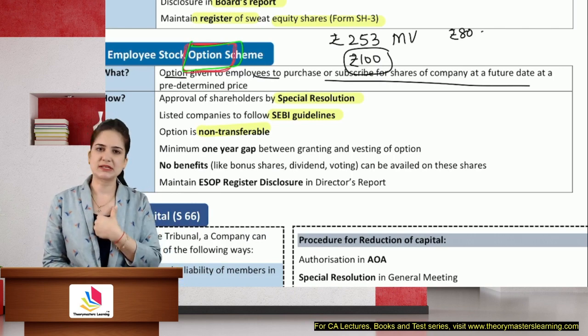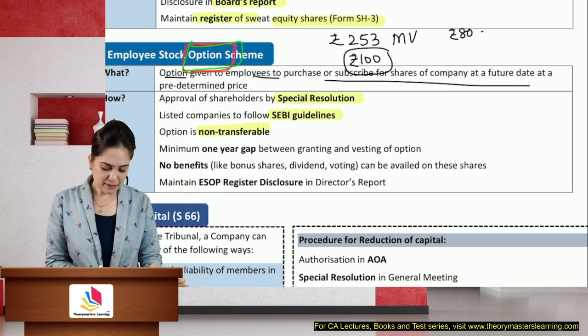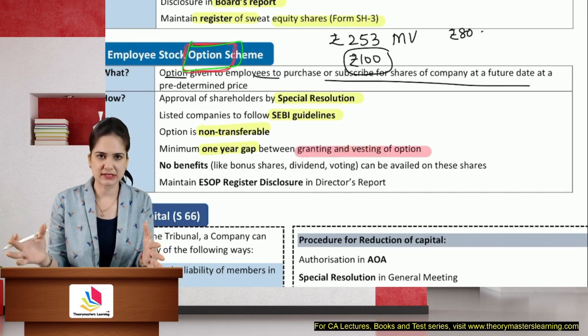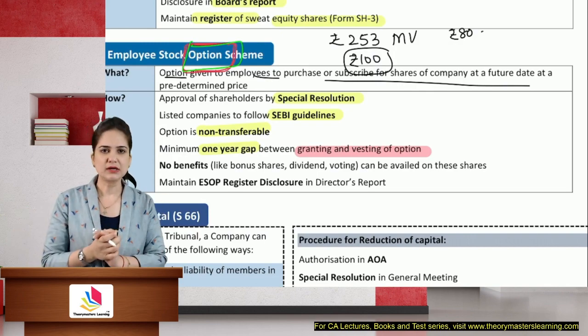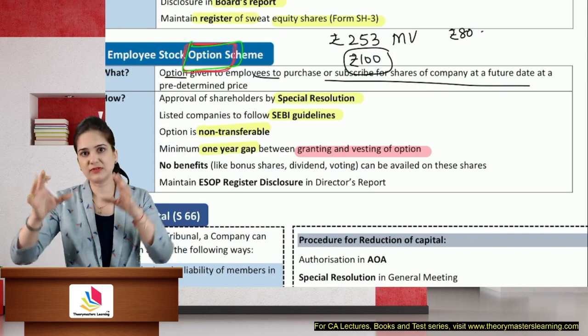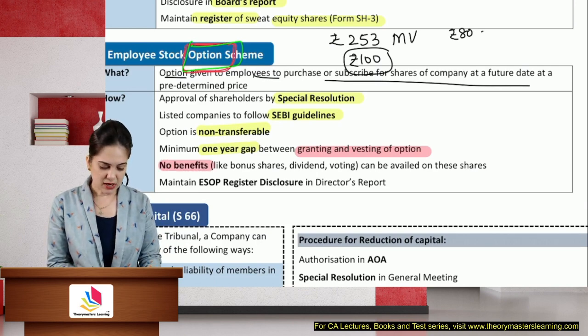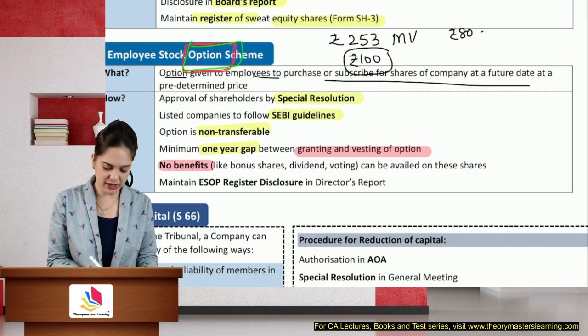If you want, exercise that option or give it away. There is a minimum gap of 1 year between granting and vesting. It means today I have given you the stock option, you cannot immediately go and exercise it. You can do it in a year's time, so that you are again in the organization for 1 year. No benefits like bonus, dividend, voting rights will be given unless you exercise the option to purchase the shares.